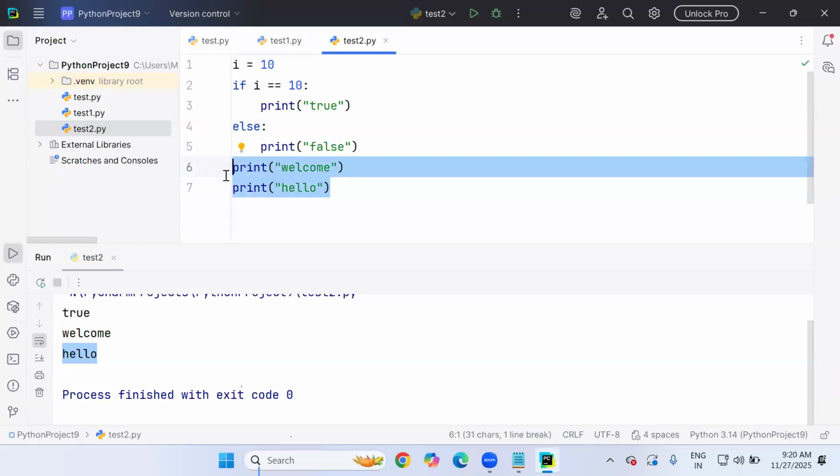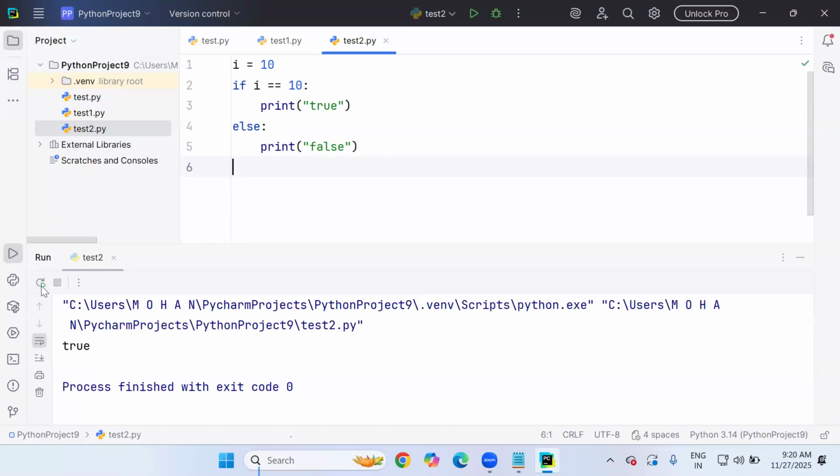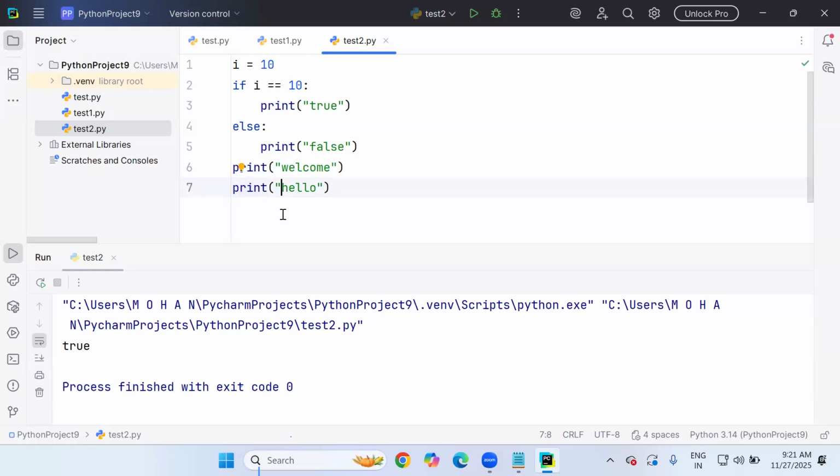If you don't want to run it, you can remove it. But again, when you need it, you have to rewrite it. So instead of removing, it's better to keep these two lines in the comment section. When we put these two lines in comments, your Python interpreter will simply ignore them and exclude them from the execution.